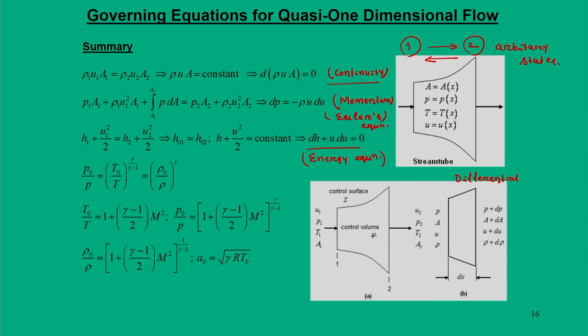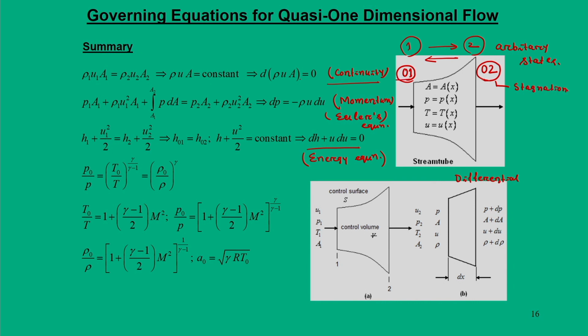And these arbitrary states have their own stagnation states. So that stagnation state we say is the 0 2 state and the 0 1 state. So, these are stagnation states.